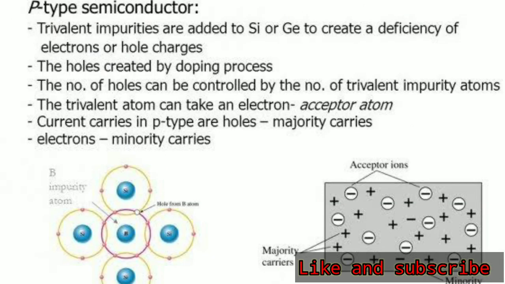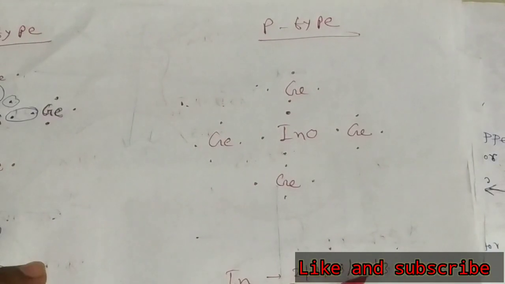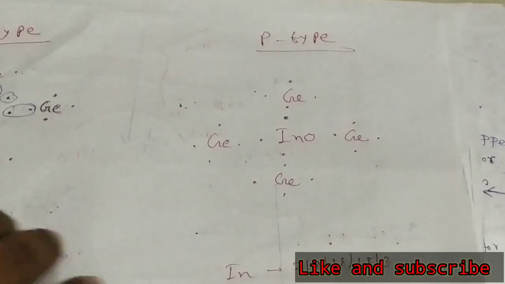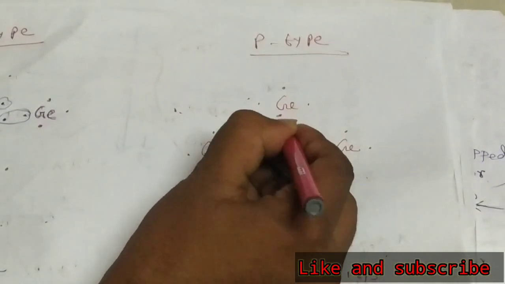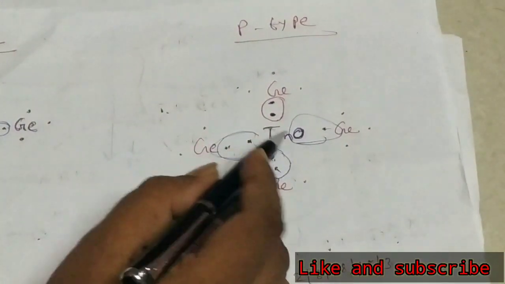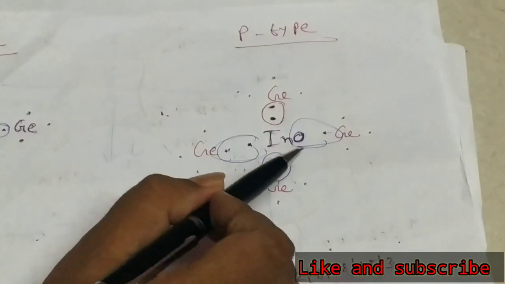Now we discuss the p-type semiconductor. When we take indium and inject it into a germanium atom: germanium has 4 electrons in its outer shell, and indium has atomic number 49, that means 2, 8, 18, 18, 3. So indium has 3 electrons in its outer shell. The 3 valence electrons of the indium atom form 3 covalent bonds with 3 germanium atoms.